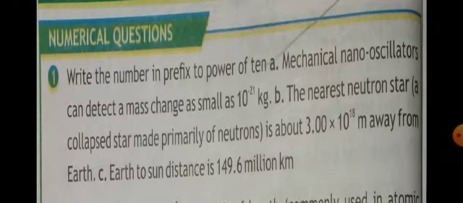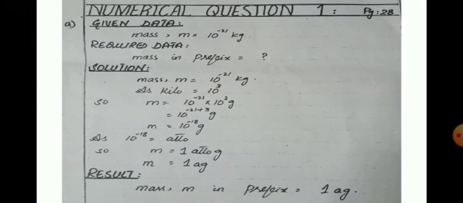So according to this statement, the given data will be mass m is equal to 10 power minus 21 kilogram, whereas we have to find out the mass in prefix. So for that, the solution is, we know that mass m is equal to 10 power minus 21 kilogram, as kilo means 10 power 3. Kilo is the prefix which represents 10 power 3 or 1000.